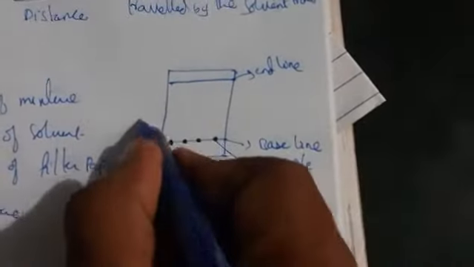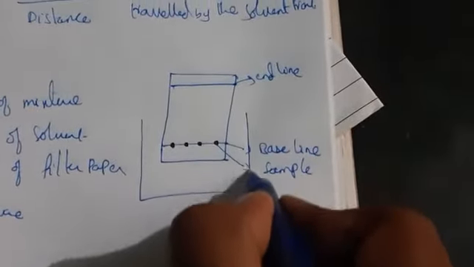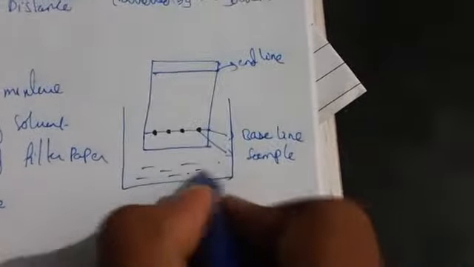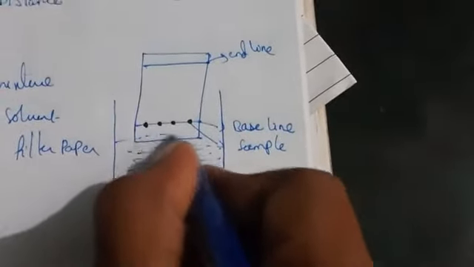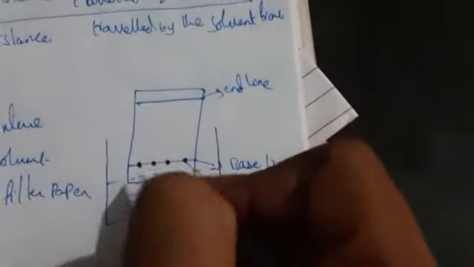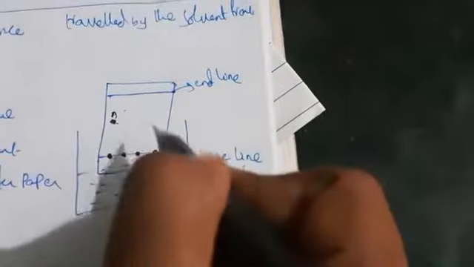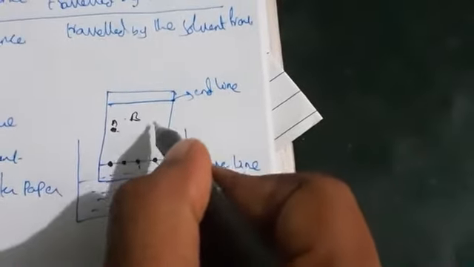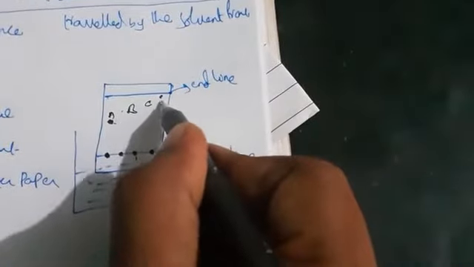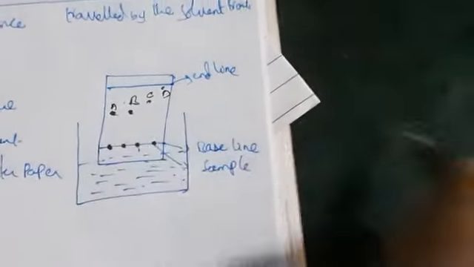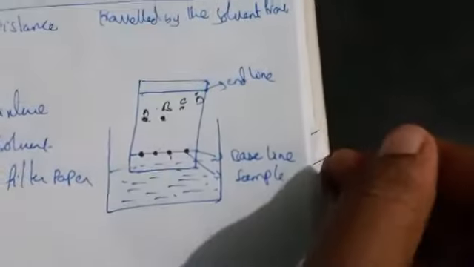Now this paper is kept in the mobile phase, which consists of solvent. The paper should be dipped only up to the bottom. The solvent should not touch the sample points. Then what happens? The solvent is going to travel upward. For example, this point travels as A, this is B, this is C, and this touches D. So these are the points we have taken.